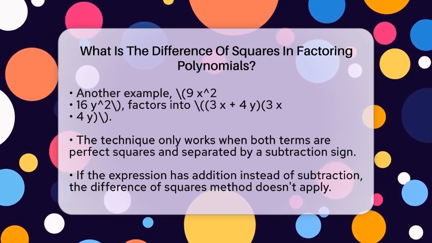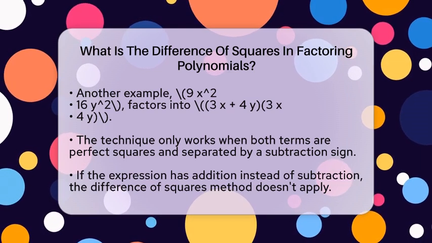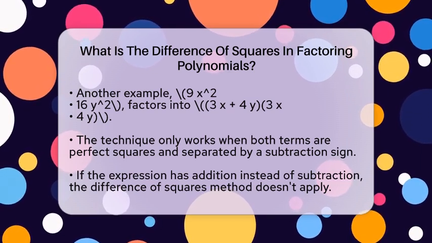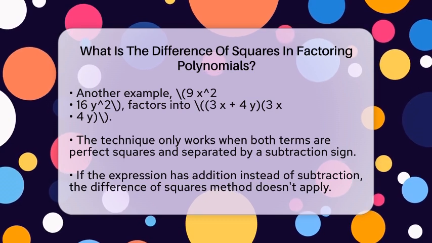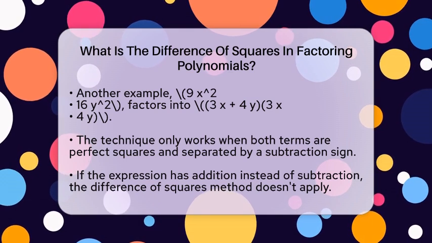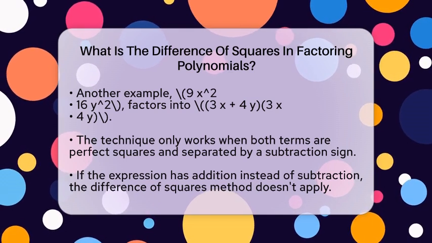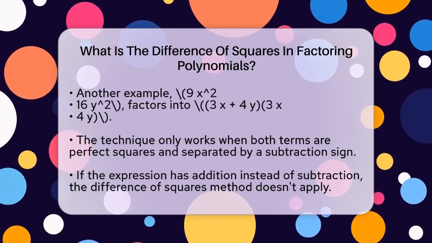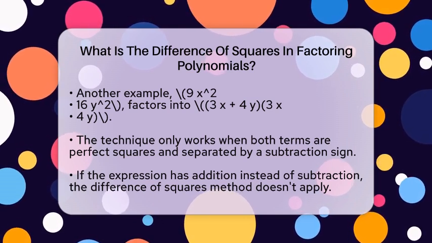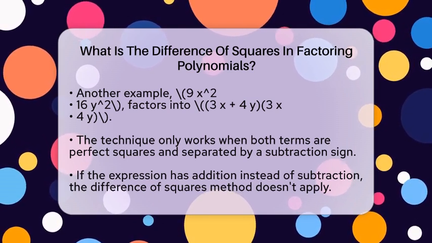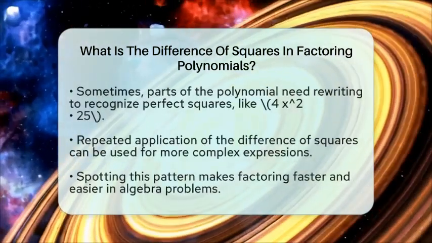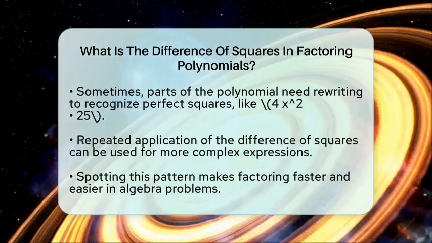It's important to remember that this method only works when both terms are perfect squares and they are separated by a subtraction sign. If you see addition instead of subtraction, this method doesn't apply. Sometimes you might need to rewrite parts of the polynomial to recognize the perfect squares. For instance, 4x² − 25 can be seen as (2x)² − 5². Once you see that, you can factor it into (2x + 5)(2x − 5).